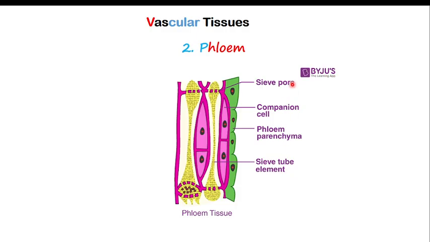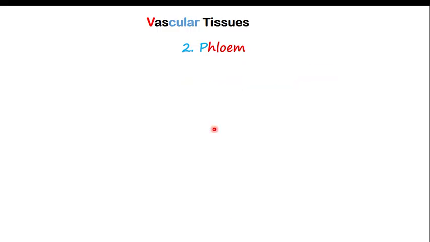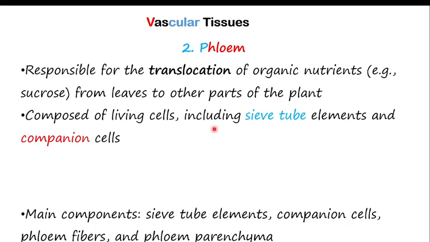Companion cells and sieve tube elements work together to do translocation, which is transport of glucose or organic nutrients from the leaves to other parts of the plant. So pause, review and understand this very well.